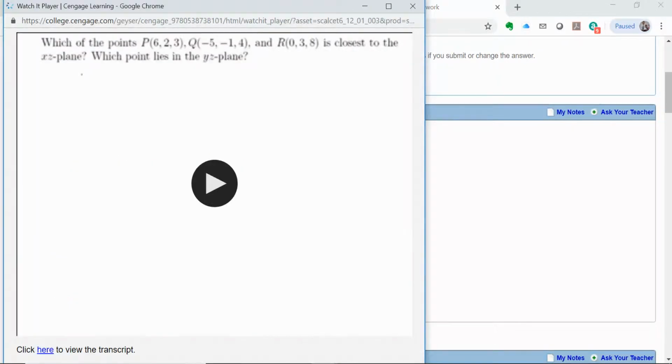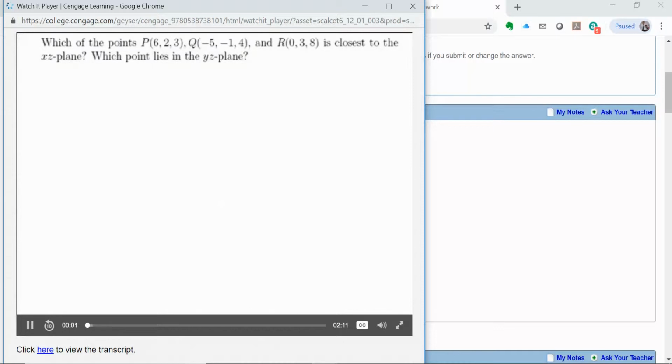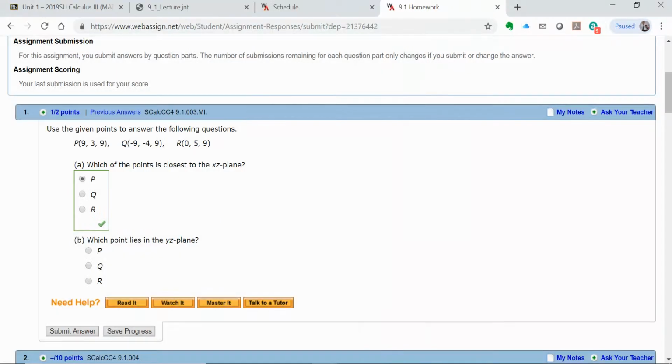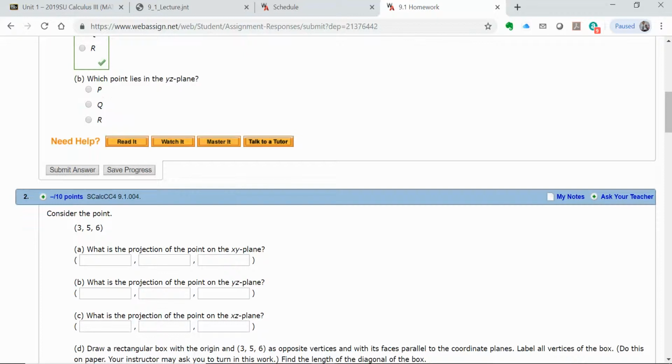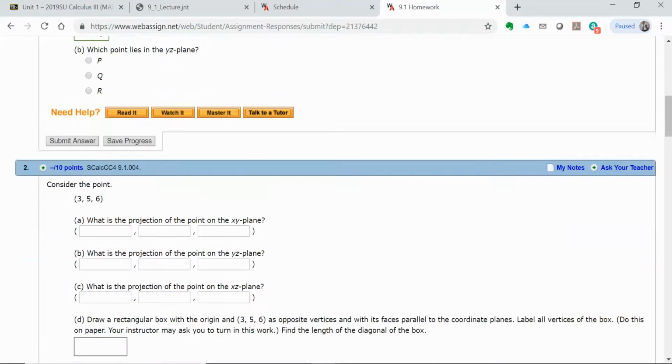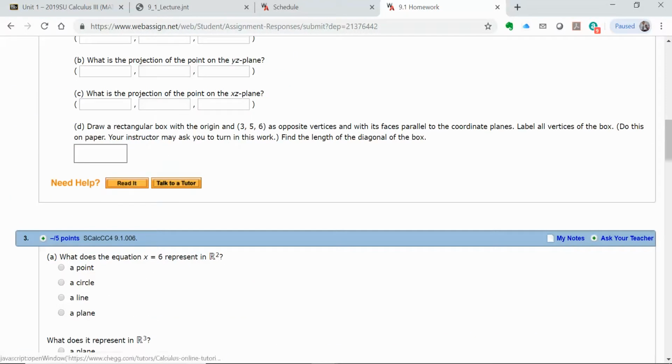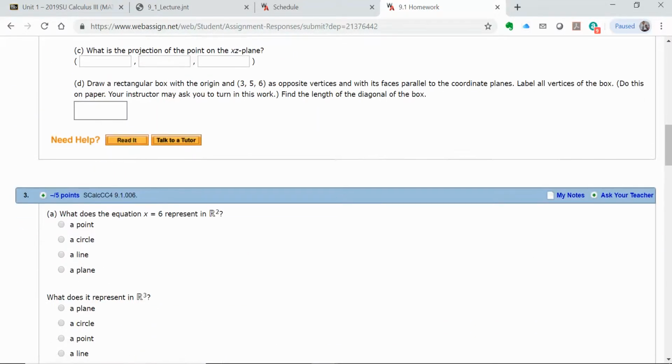Have someone doing a similar problem to what you're doing. Some of them are me, some of them are other people that have done videos for Webassign. Master It takes you through a step-by-step process. Talk to a Tutor gives you an opportunity to meet with a tutor online, I think. I don't think a lot of my students use that. They don't all have all these, but a lot of them at least have the Read It, so this will take you to that section of the ebook.